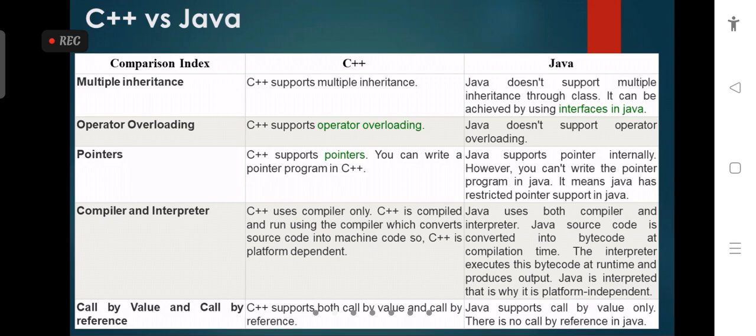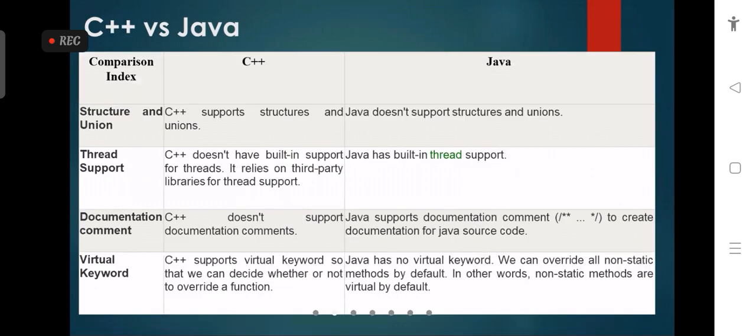That's why Java does not support the call by reference features. Another important comparison: C++ supports structures and union features, but Java does not support structures and unions. Java programming language does not use these features.